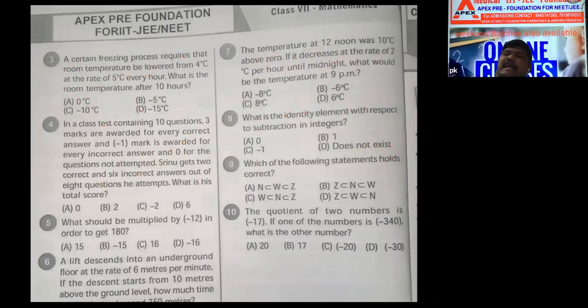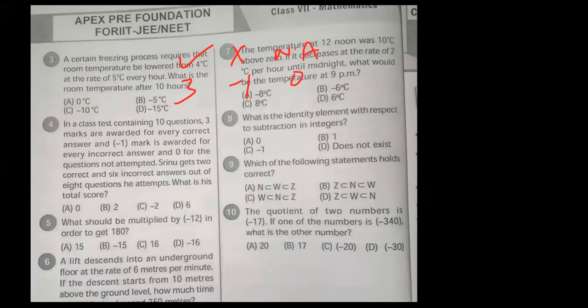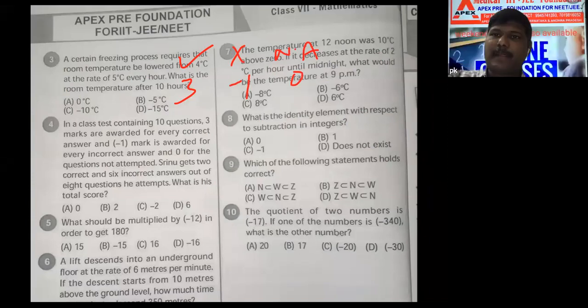In a class test containing 10 questions, 3 marks are awarded for every correct answer, minus 1 mark awarded for every incorrect answer, 0 awarded for the question not attempted. For correct answer, 3. Wrong answer, minus 1. Not attempted, 0. Srinu gets 2 correct and 6 incorrect, and 2 not attempted. Total score?